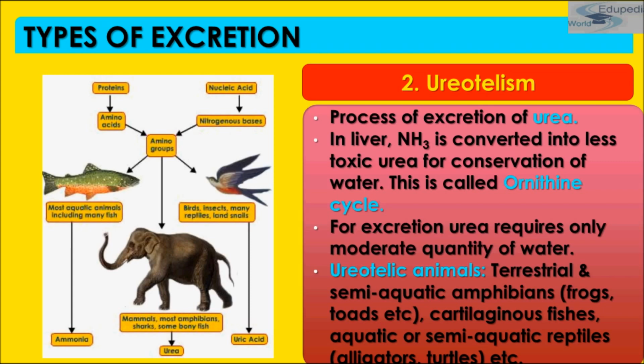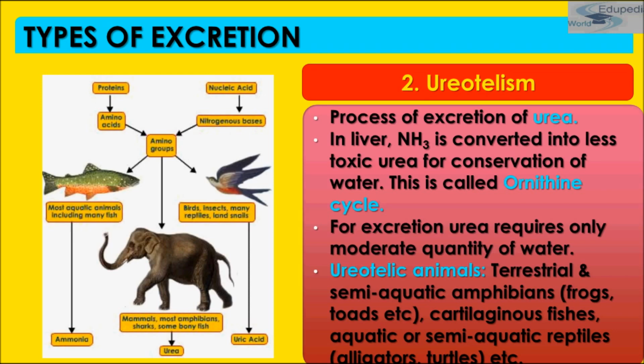This conversion process is called the ornithine cycle, or Krebs cycle, and it takes place in the liver. During this cycle, ammonia combines with another metabolic waste, carbon dioxide, to form urea. The process requires energy in the form of ATP.